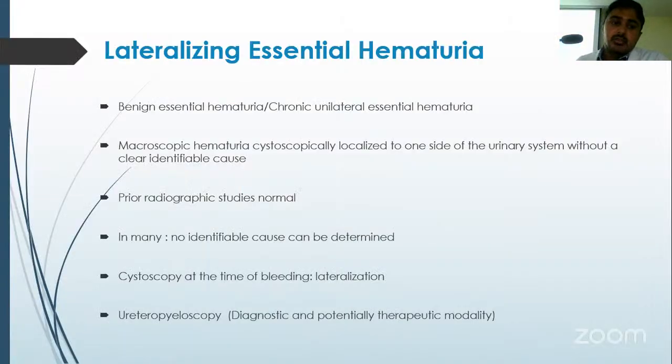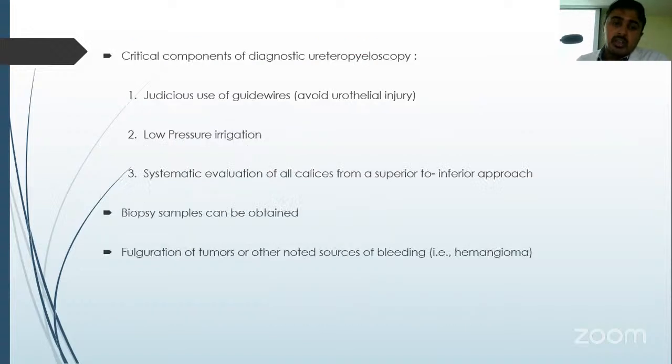Lateralizing essential hematuria is macroscopic hematuria which is cystoscopically localized to one side of the urinary system without a clearly identifiable cause, and prior radiographic studies are found to be normal. In many cases, there will be no identifiable cause. Here, ureteropyeloscopy is important, and it has some critical components. You should have judicious use of guide wires, otherwise you will cause ureteral injury.